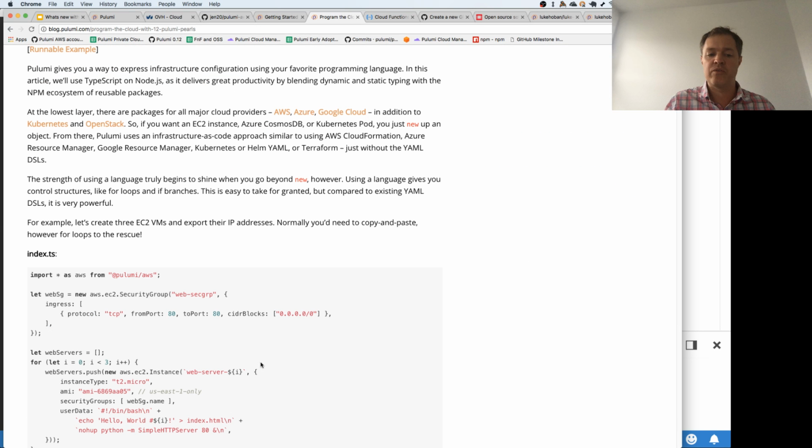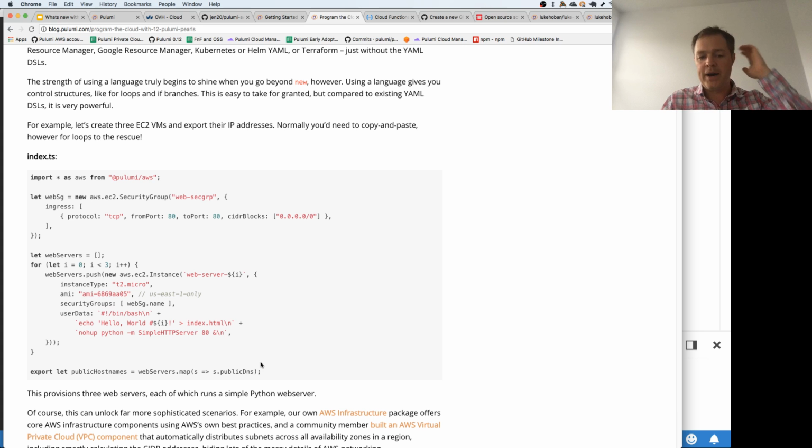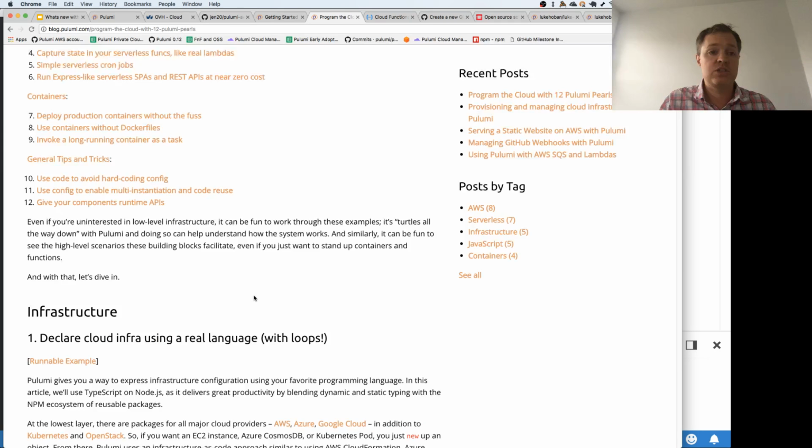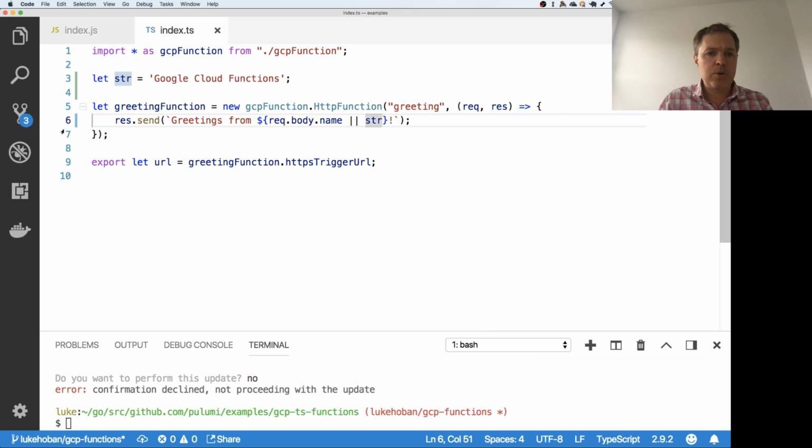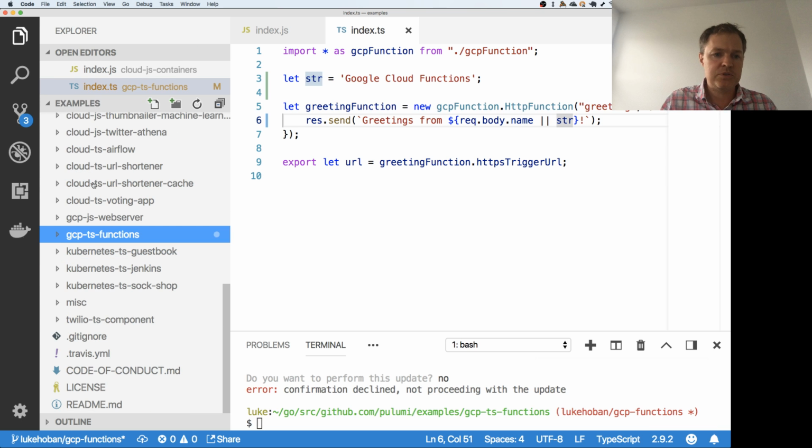Many of these are available inside our examples as well, but the blog post really focuses on some of the neat things about them. So I definitely suggest checking that out. But with that, let me jump over to look at some of the other new examples.